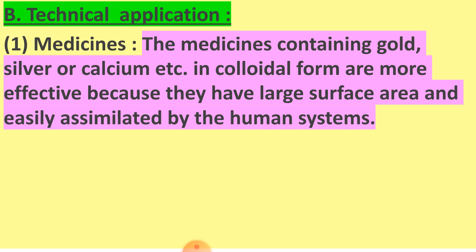Here are some examples I can give you, that is argyrol. This is basically a medicine of silver salt and can be used in eye lotion. Second example of medicine, colloidal antimony, which is used in curing kala-azar. Then colloidal gold, which is used for intramuscular injection. Then milk of magnesia is an emulsion which is used for stomach disorder as antacid.